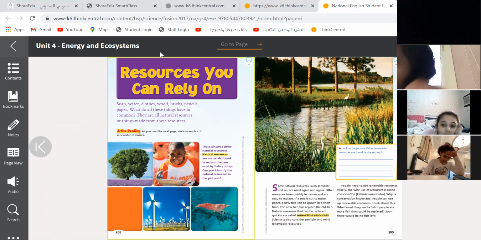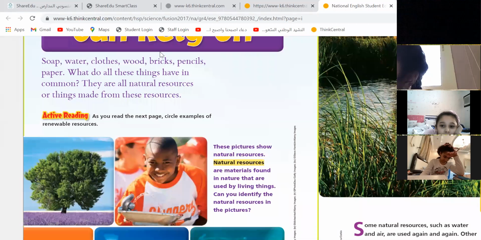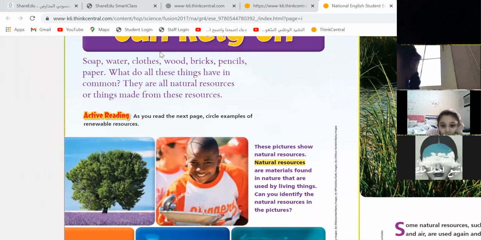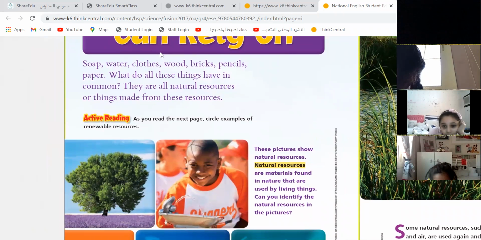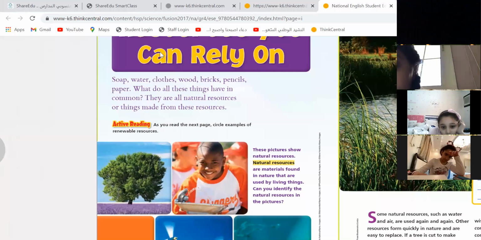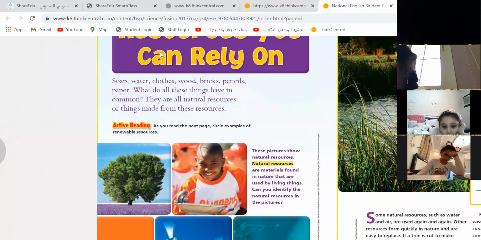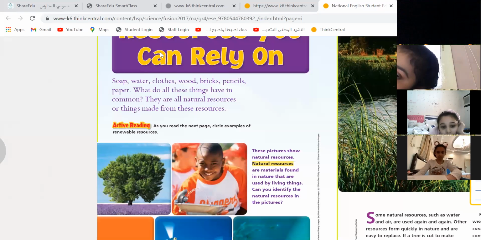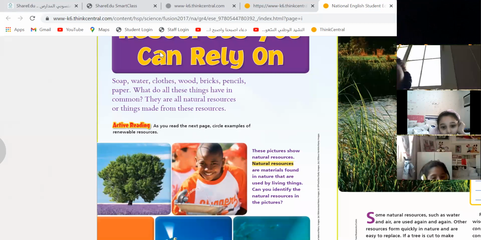Like soap, water, clothes, bricks, pencils, paper. What do all these things have in common? Natural. Yes, they are all from nature. Excellent. They are all natural resources or things made from these resources.